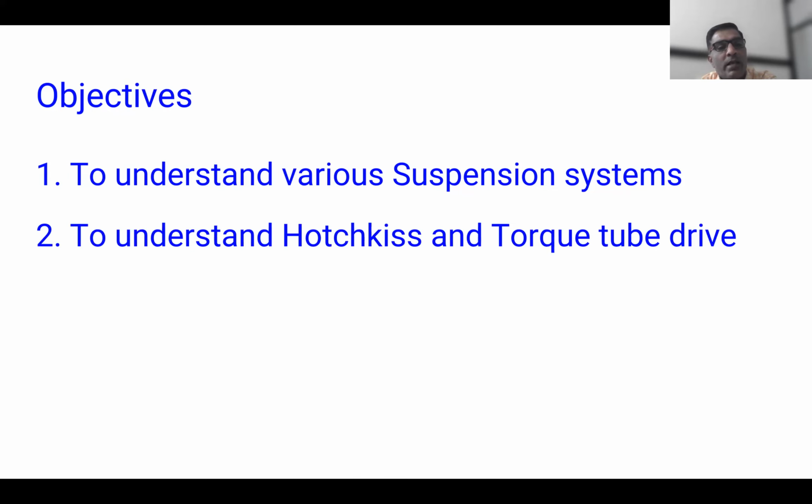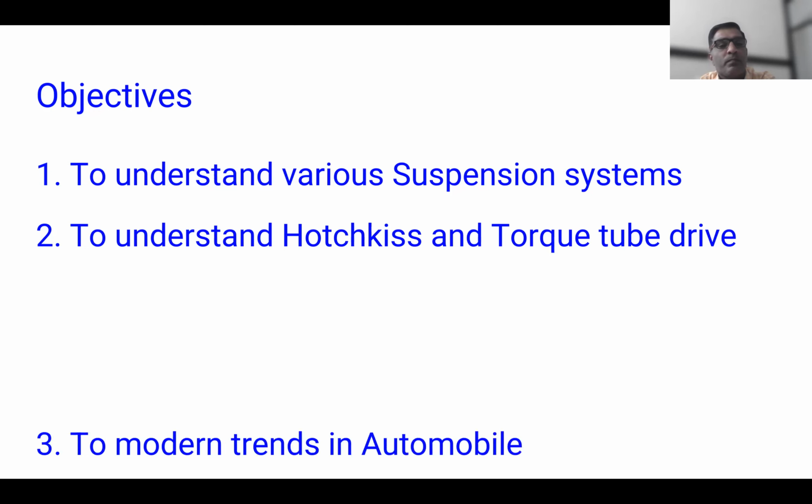Then to understand Hotchkiss and torque tube drive, based on how wheels provide thrust to the vehicle and how the propeller shaft is constructed. Based on that, we are going to see these two types of drives.